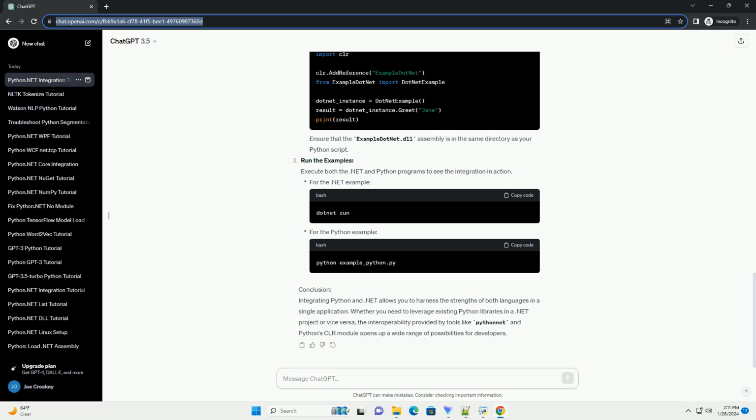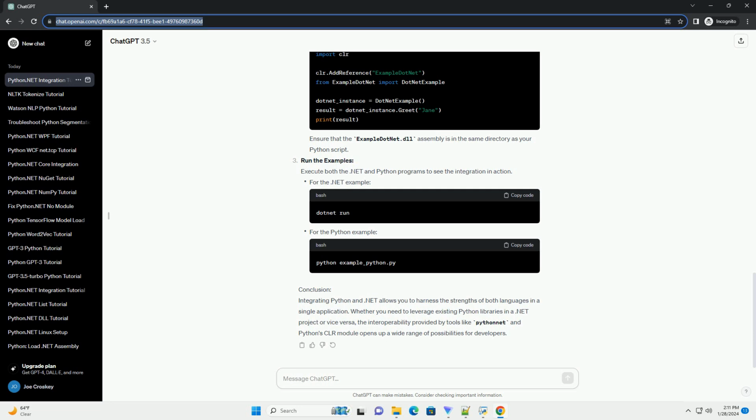Method 2. Using IronPython. IronPython is an implementation of Python for the .NET framework, providing seamless integration with .NET libraries. Installation. Example code. Method 3. Using Pythonnet NuGet package in C#. You can also use Python from within a .NET application using the Pythonnet NuGet package.